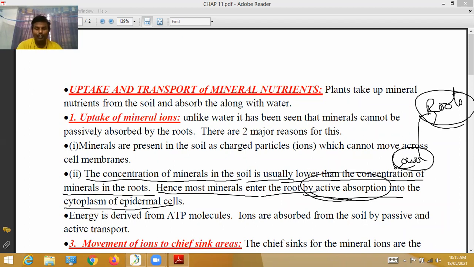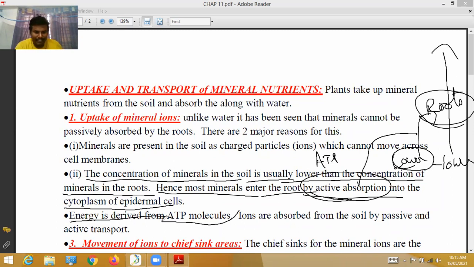What is required for active absorption? ATP, energy. With the help of energy derived from ATP molecules, those minerals are transported from lower concentration to higher concentration.